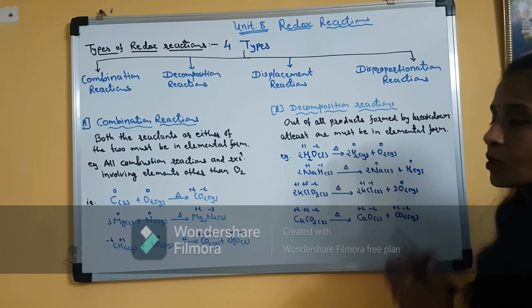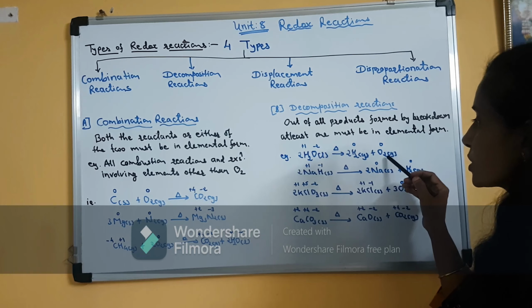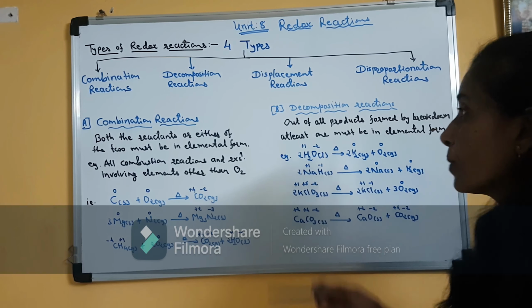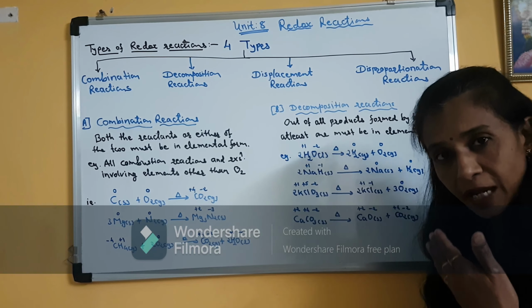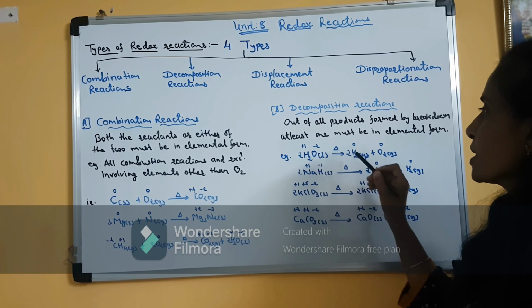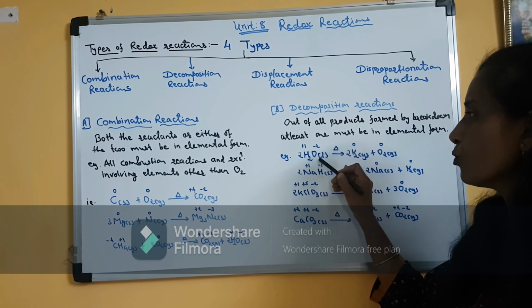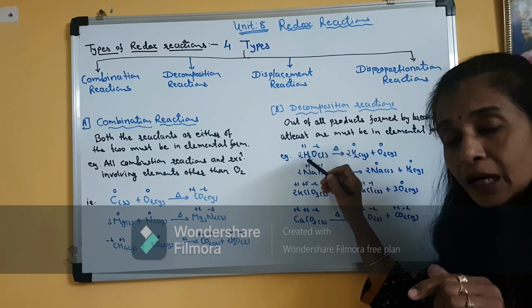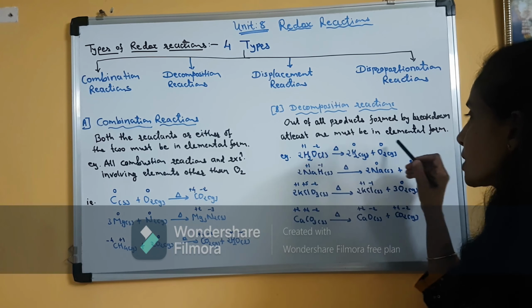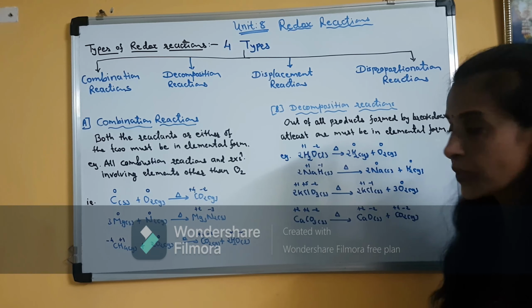So there is change in the oxidation state, so it is a redox reaction. Clear? The products obtained are in elemental form, and that is why it is a decomposition reaction also. Now in water, hydrogen is undergoing reduction from +1 to 0, and oxygen is undergoing oxidation from -2 to 0.